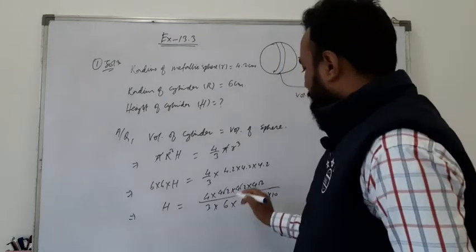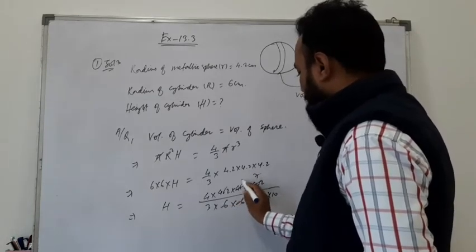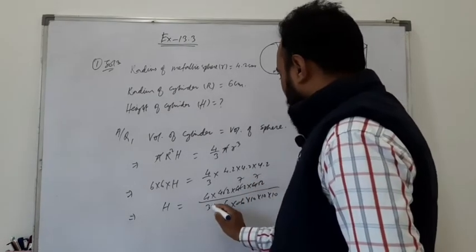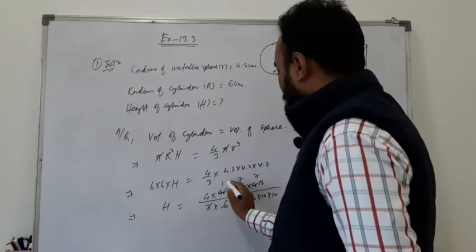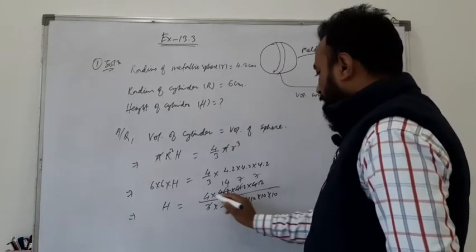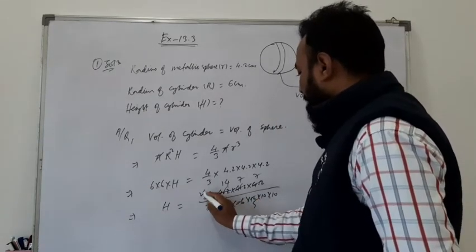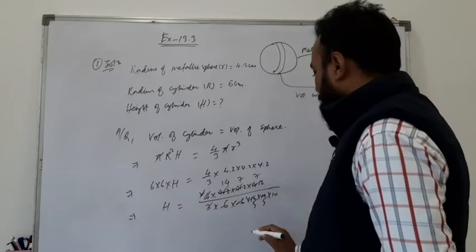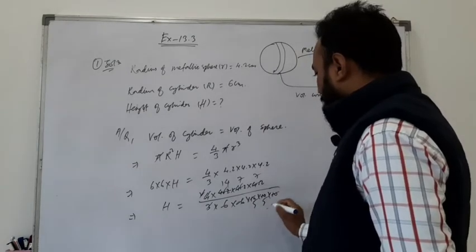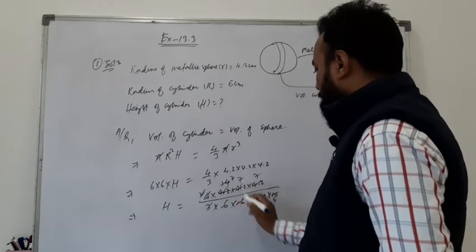Now cancel: 6 7s are 42, 6 7s are 42, and 3 14s are 42. Again 2 2s, 2 5s, 2 5s, and here also 2 5s and 2 7s.